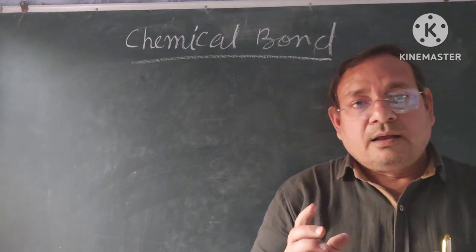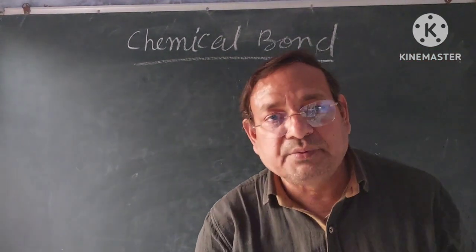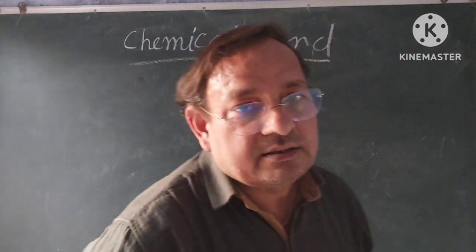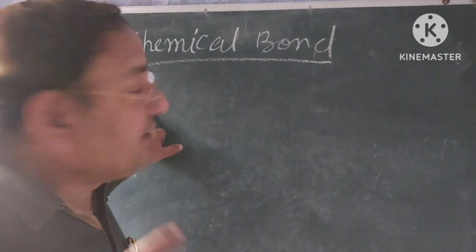So, according to me, atoms become stable in three ways. I'm going to write on the board. Understand it very clearly.